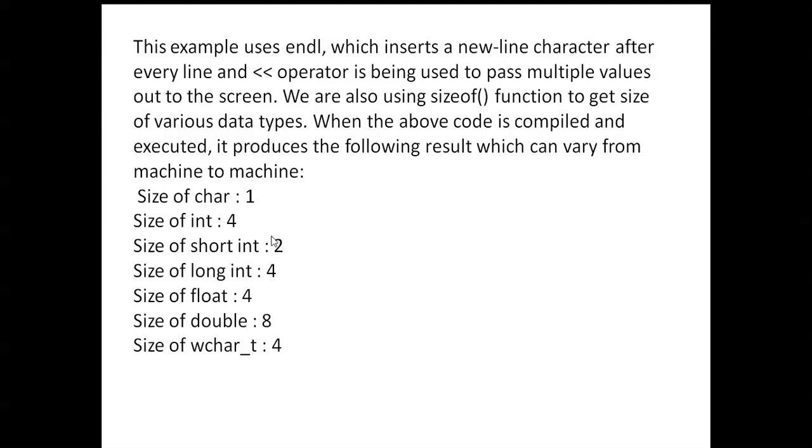Size of short int is 2 bytes. Size of long int is 4 bytes, size of float is 4 bytes, size of double is 8, and size of wide character is 4. Only character is 1 byte; all integer data types are 4 bytes except short int, which is 2 bytes. Double is 8 bytes. Wide character is 4 bytes.